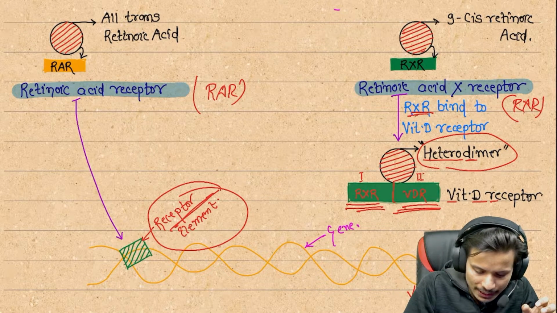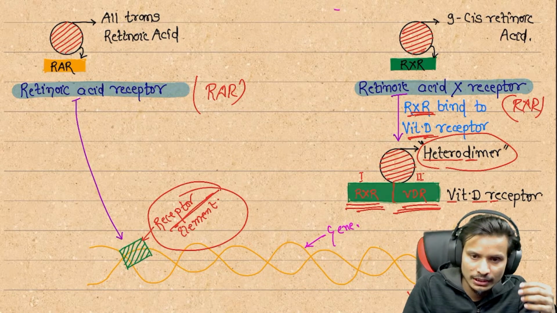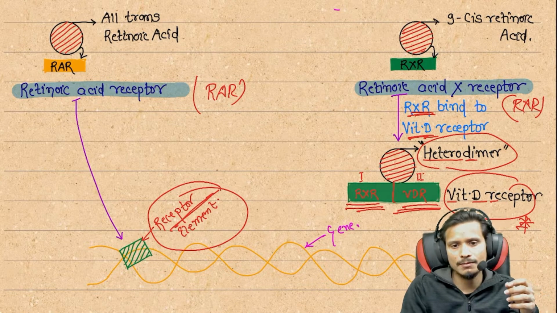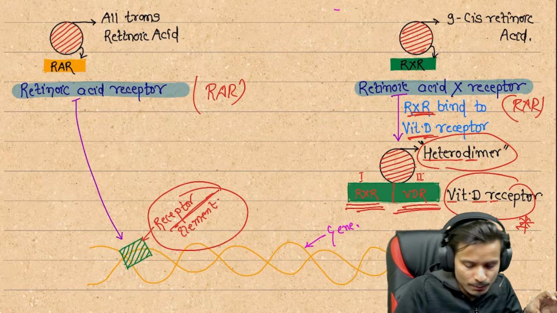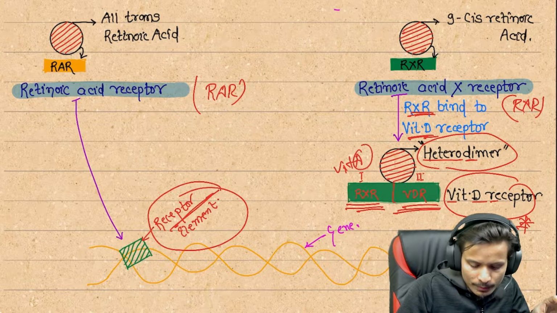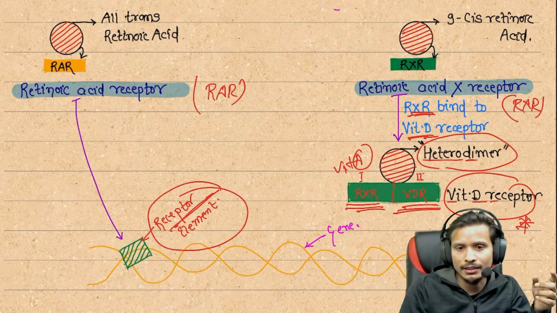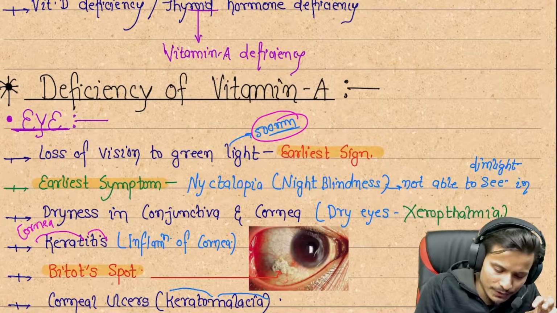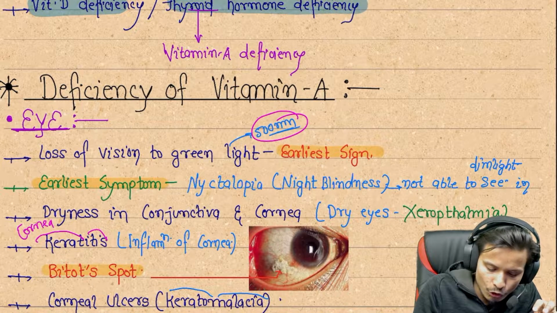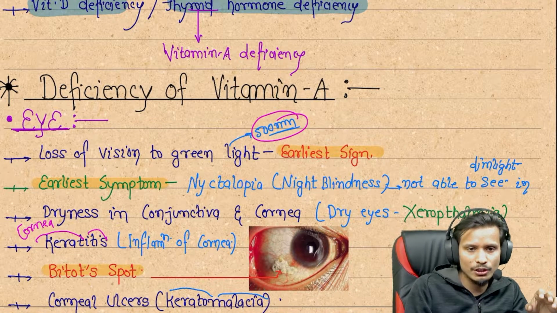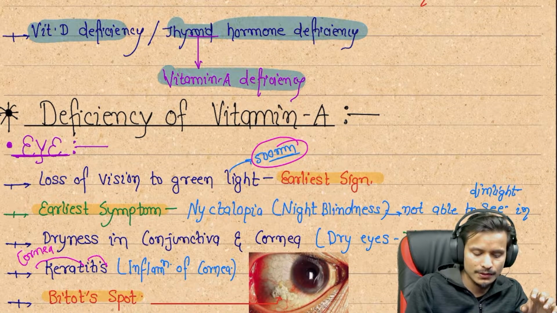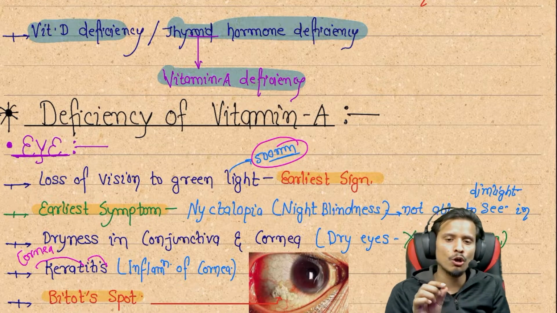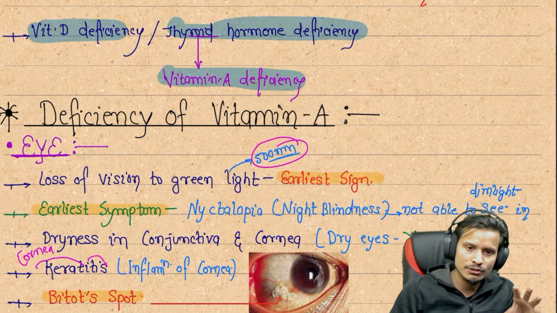Either RXR binds to the vitamin D receptor and they form the heterodimer, and these are combinedly called vitamin D receptor and RXR. RXR is for vitamin A, and the VDR is for vitamin D, and they are combined. So that's why they are called a heterodimer. Next we can see that vitamin D deficiency or thyroid hormone deficiency will lead to vitamin A deficiency. If any patient suffers from vitamin D deficiency or thyroid hormone deficiency, there is also somehow a deficiency of vitamin A.